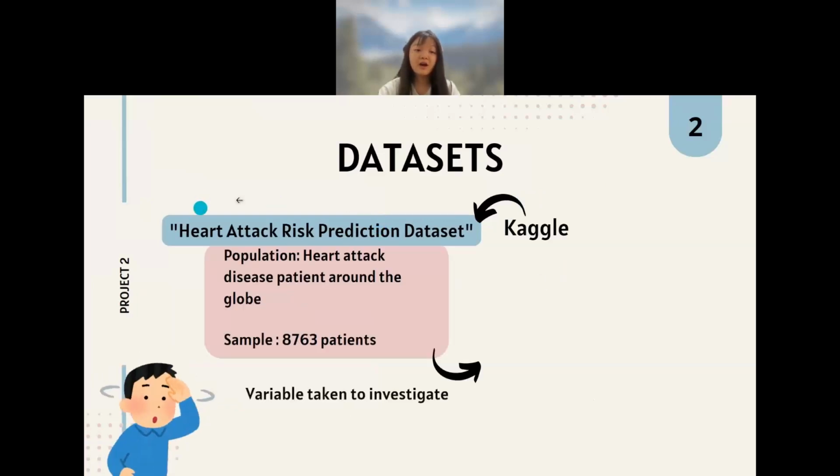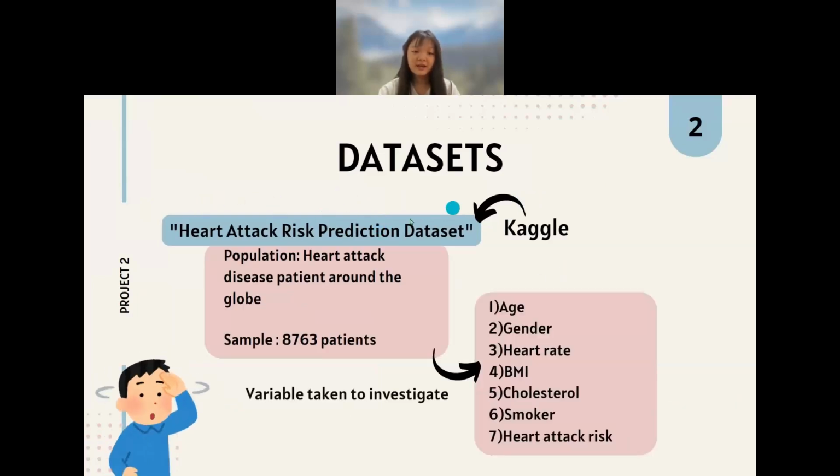The dataset is the heart attack risk prediction dataset, and the population of it is heart attack disease patients around the globe, and we have taken 8,763 patients as our sample to investigate. The variables taken are age, gender, heart rate, BMI, cholesterol, smoker, and also the heart attack risk.